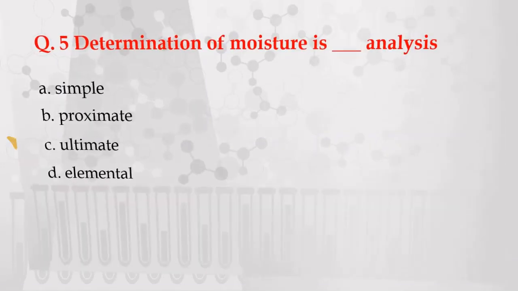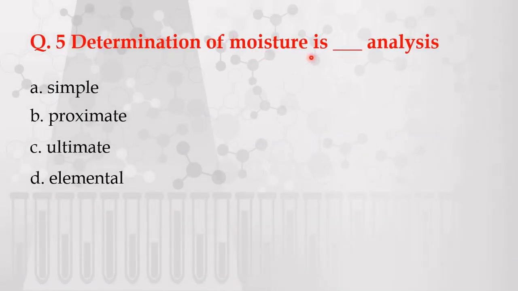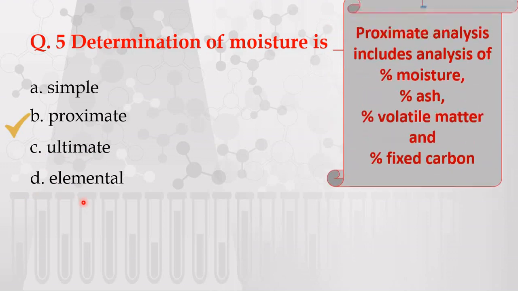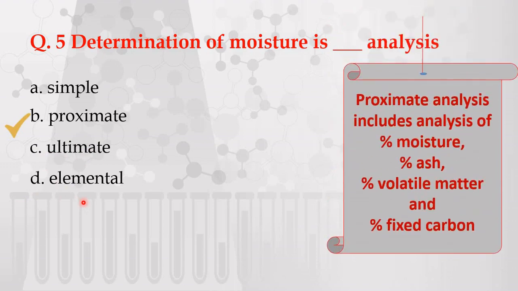Next question. Determination of moisture is dash analysis. The options are A. Simple, B. Proximate, C. Ultimate, D. Elemental. And the correct answer is B. Proximate analysis, because the proximate analysis includes the analysis of percentage moisture, percentage ash, percentage volatile matter and percentage fixed